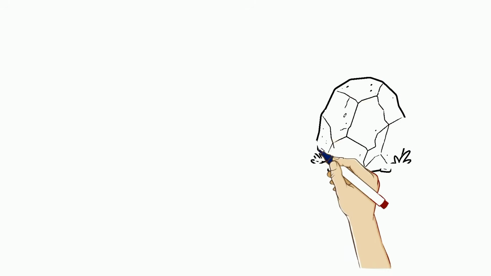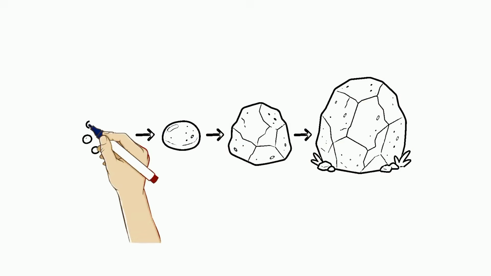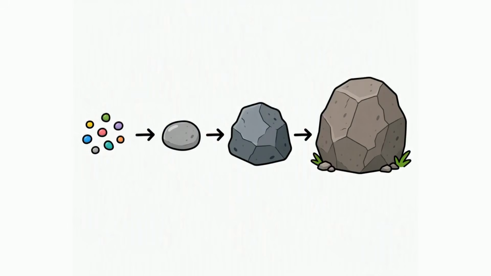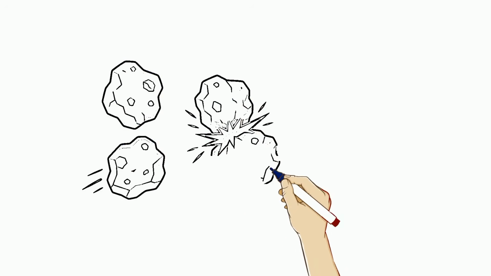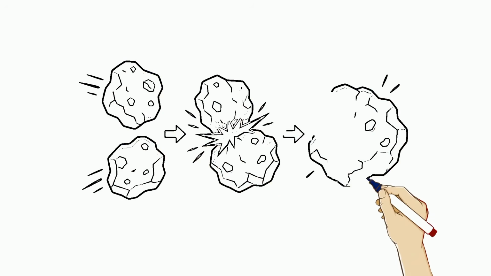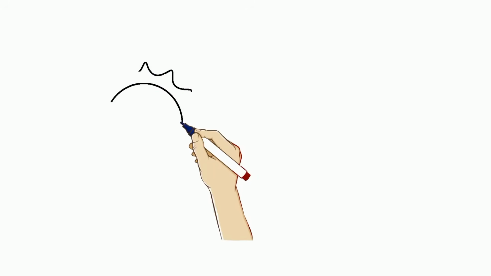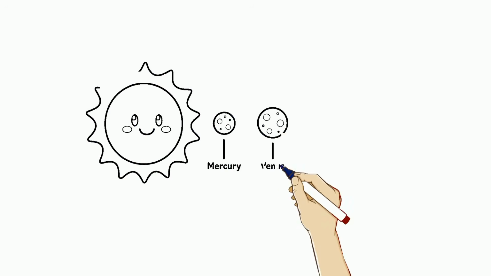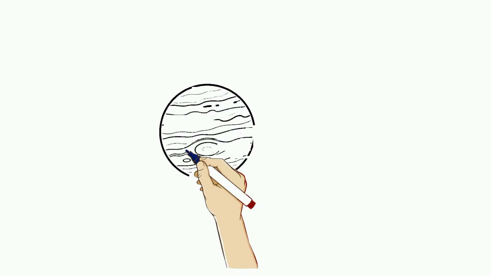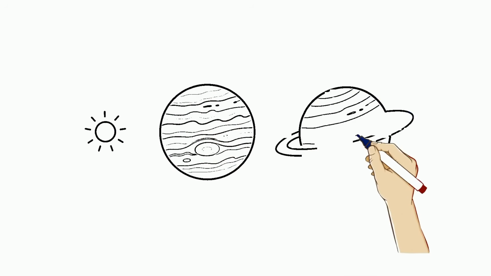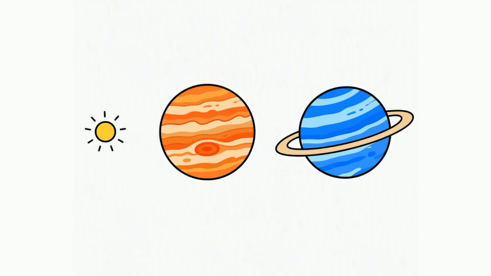Tiny dust grains in the disk collided and stuck together, growing into larger and larger clumps. These grew into planetesimals, small rocky bodies that kept colliding and merging over millions of years. Close to the sun, only rock and metal could survive the intense heat, forming the rocky inner planets. Farther out, where it was colder, ice and gas could accumulate, building the giant outer planets.